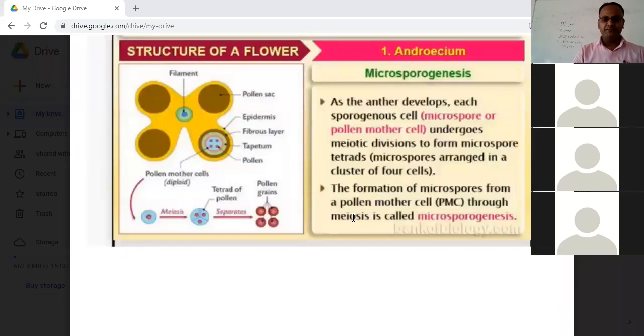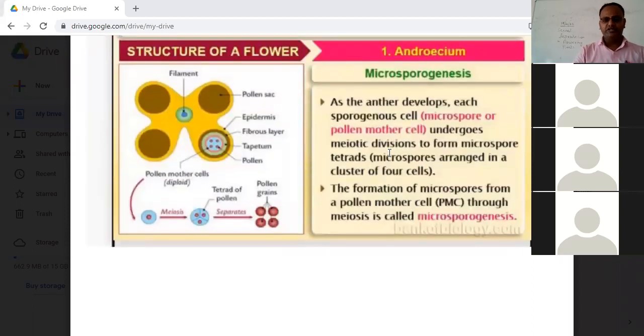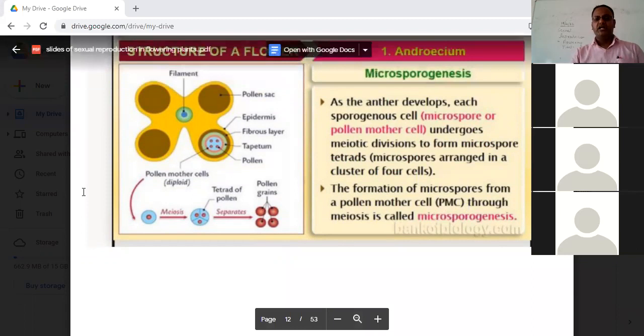Remember, students, this is a very important point. It undergoes meiotic division to form the microspore tetrad, that is, microspores arranged in a cluster of 4 cells. Now, the formation of the microspores from a pollen mother cell through meiosis is called microsporogenesis.